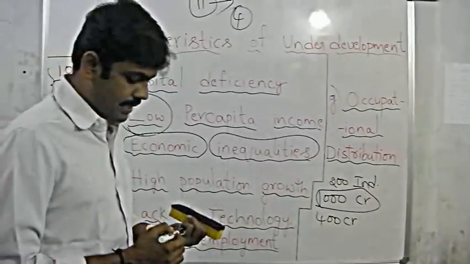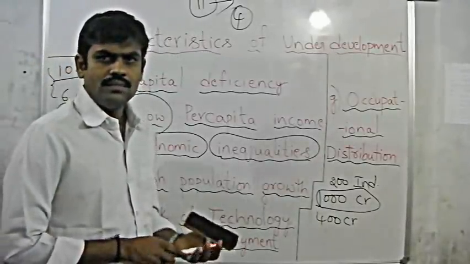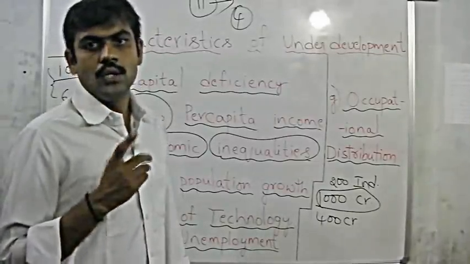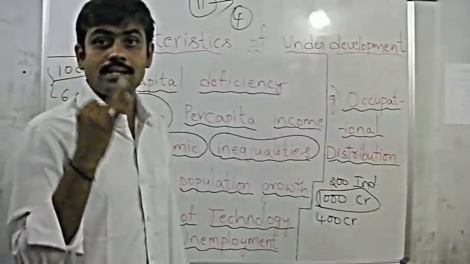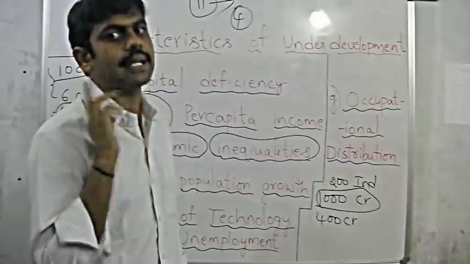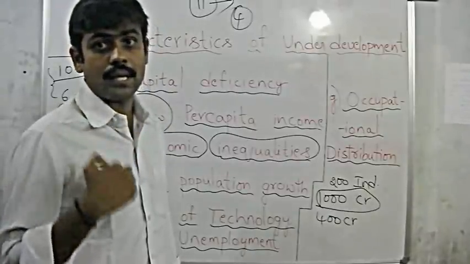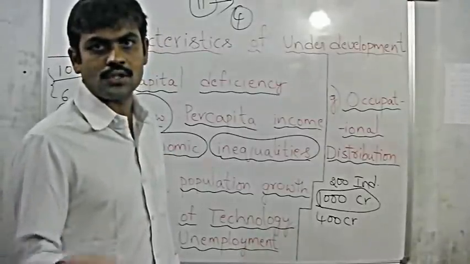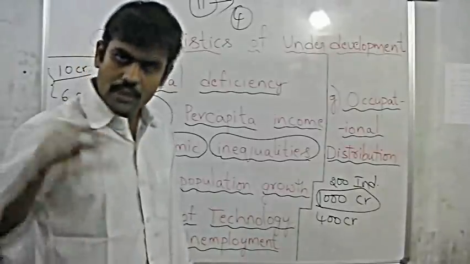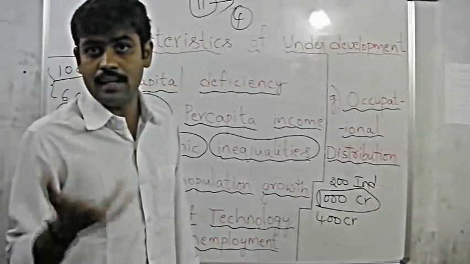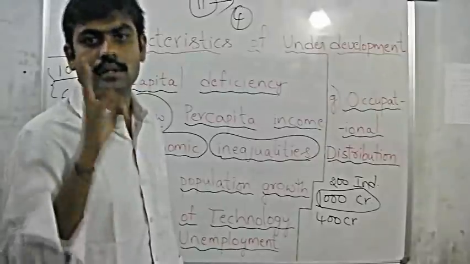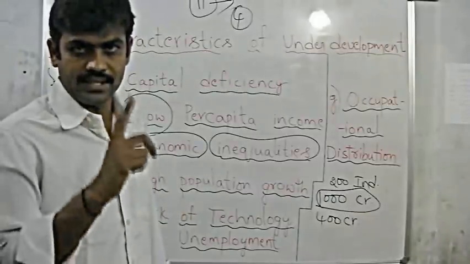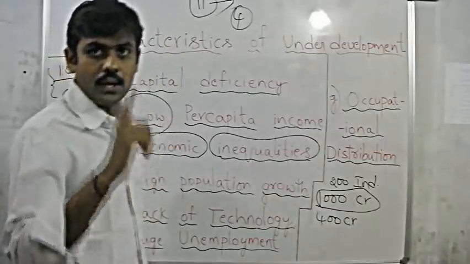Then lack of technology is another one. What is this lack of technology? See, rather than hard work, smart work is going to give good results. But for smart work, you need to have some good thinking as well as some good techniques. If you do not have the technology, you cannot use your caliber completely as well as the caliber of the resources. You cannot completely convert the resources into a product. Then you are lacking something there. To avoid that lacking, you need to have some techniques or technology to increase the production and thus benefit from an increased output. But for that you need technology.